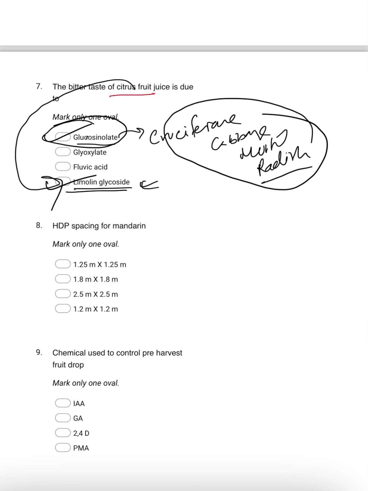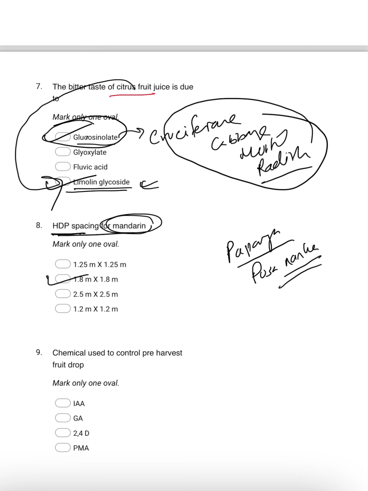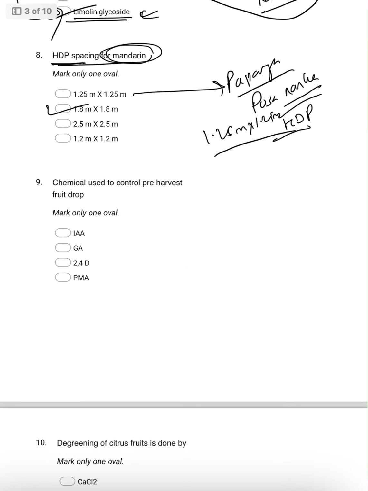Then coming to high density planting, the spacing for mandarin. Already we have told, the high density planting is 1.8 meter into 1.8 meter. For papaya, Pusa Nanha is the variety used for high density planting, and the spacing will be 1.25 into 1.25 meter.